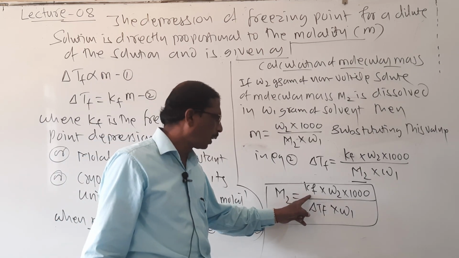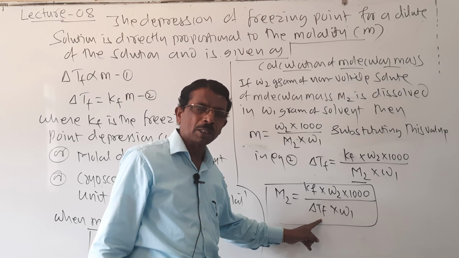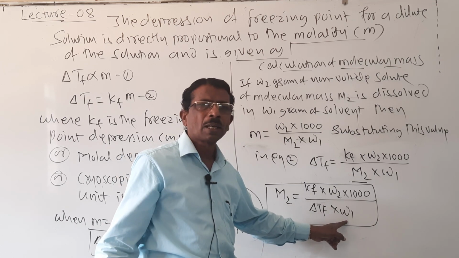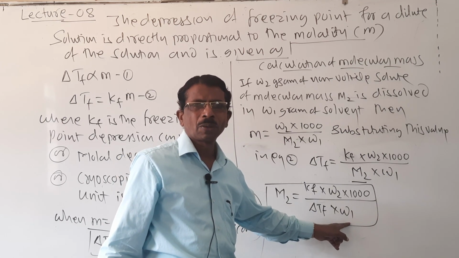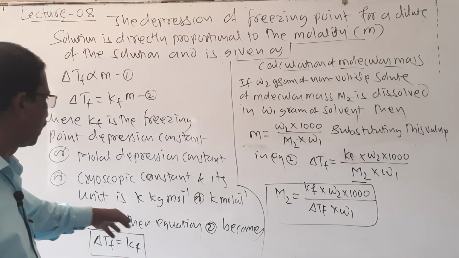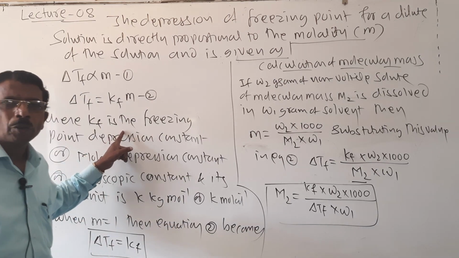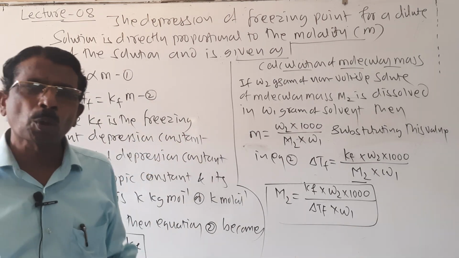So it is molar depression constant, mass of solute, the depression in freezing point, and mass of solvent. So here it is about depression in freezing point, and how it is related to molality, means it is a colligative property.